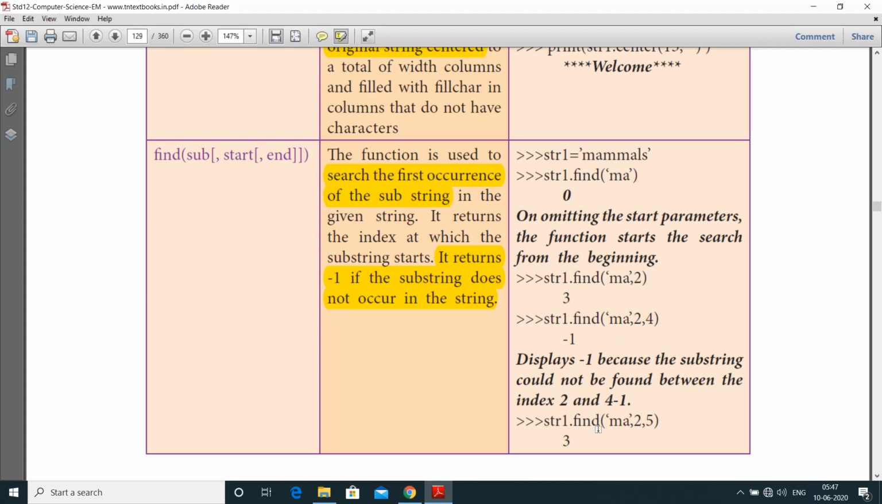Next one is str1 of find of MA comma 2 comma 5. Here 2 comma, if it is 5 means 4 minus 1. Sorry, 5 minus 1. So 2 and 5 minus 1 is 2 comma 4. In between, the index value is 3. So here the output is printed as 3.